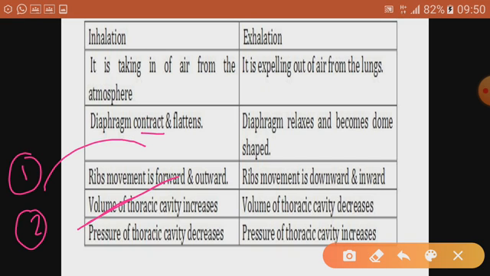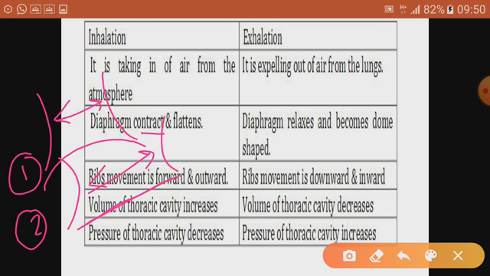The moment it becomes flat, the volume of the chest cavity increases, because you can see here, in the first case the volume of the chest cavity was less, but in the second case the volume increases. Volume is the space occupied. Because the diaphragm has contracted, it becomes flat, it goes down.